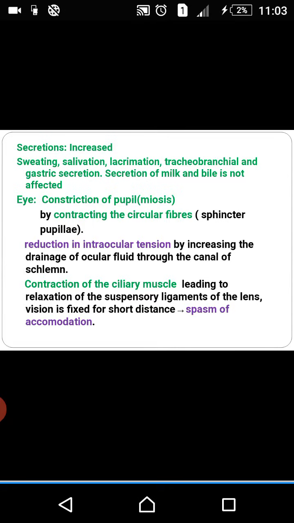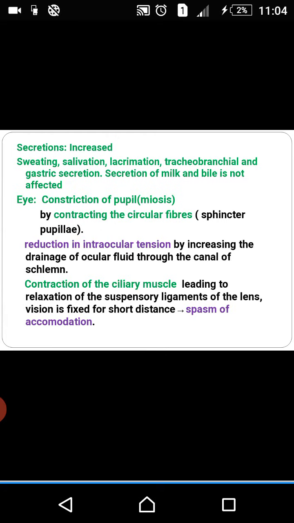So what are the effects on the eye? Three effects you will see. Constriction of the pupil, miosis, due to contraction of circular fibers, and reduction in intraocular tension due to increase in the drainage of aqueous humor through the canal of Schlemm. The last one is the contraction of the ciliary muscle, that causes spasm of accommodation. At least if you don't remember the overall thing, contraction of ciliary muscle causes spasm of accommodation. That much you should remember.